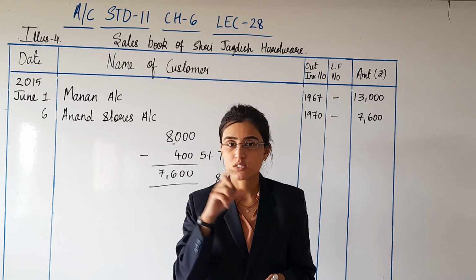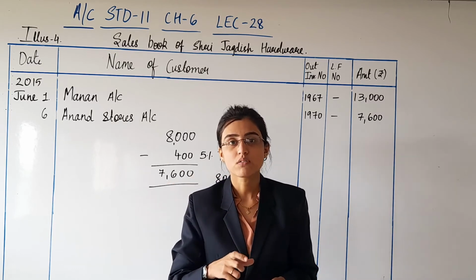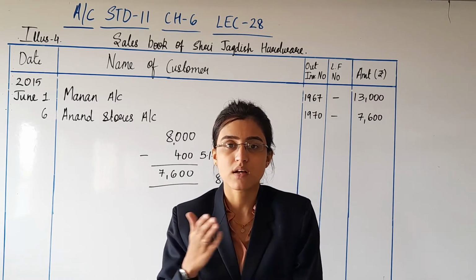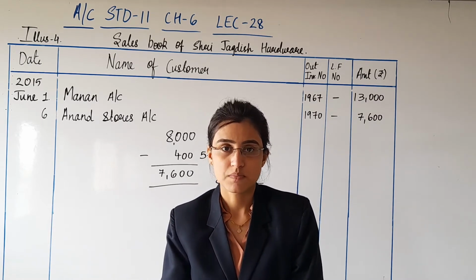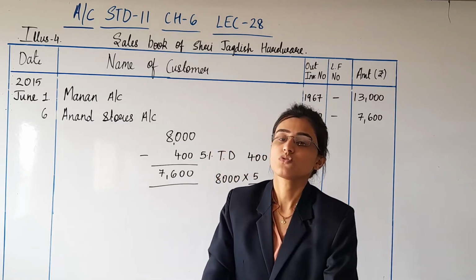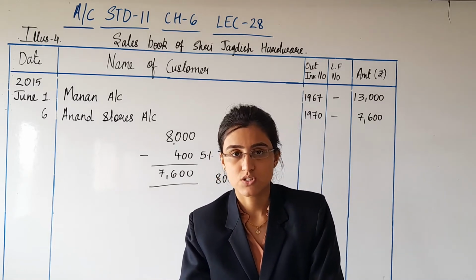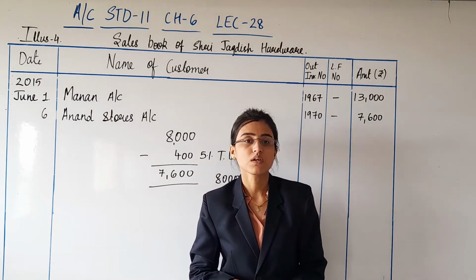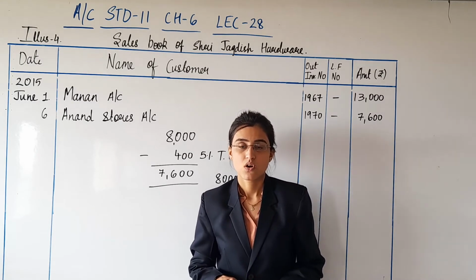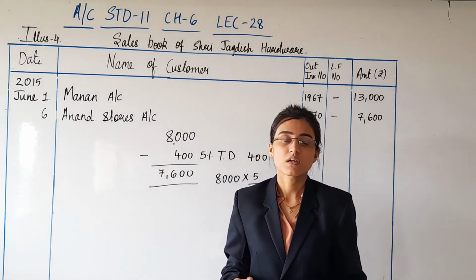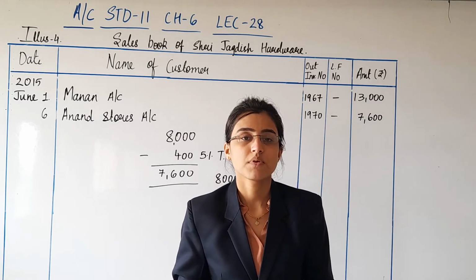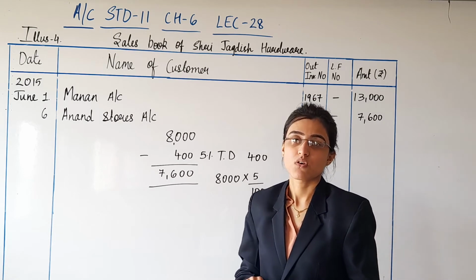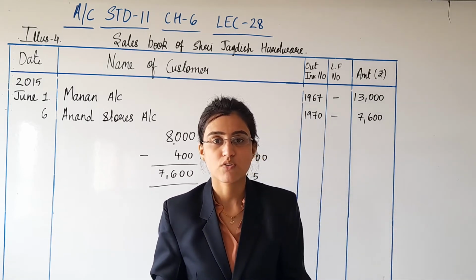So firstly, this is not credit transaction. Over and above that, it is also not mentioned whether it is cash transaction or not. The words like check, cash, bank, nothing is mentioned. Yes. So this is a cash transaction. When nothing is mentioned in the given transaction, it is always considered to be cash transaction. Alright. So being a cash transaction, this transaction cannot be recorded in sales book. Because in sales book we always record the credit transactions for sale of goods.